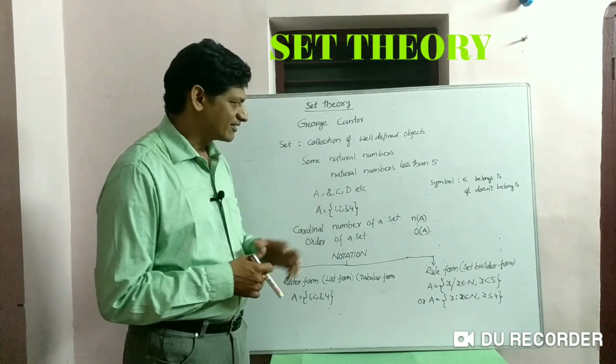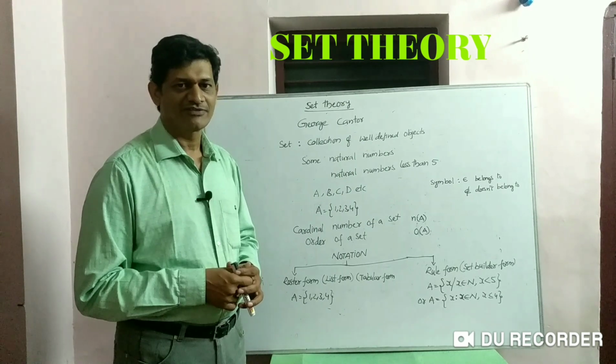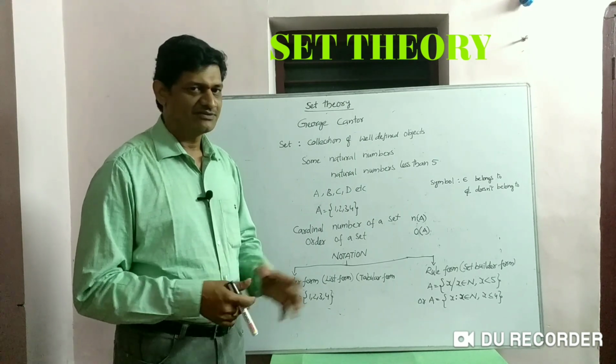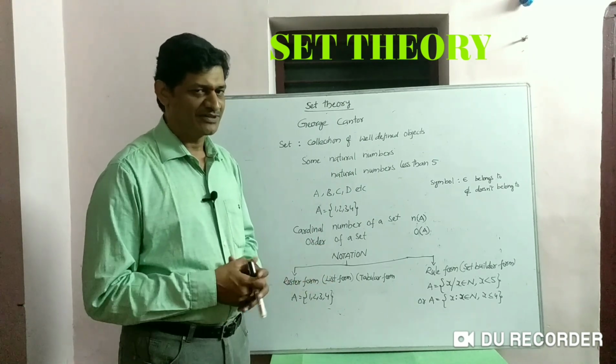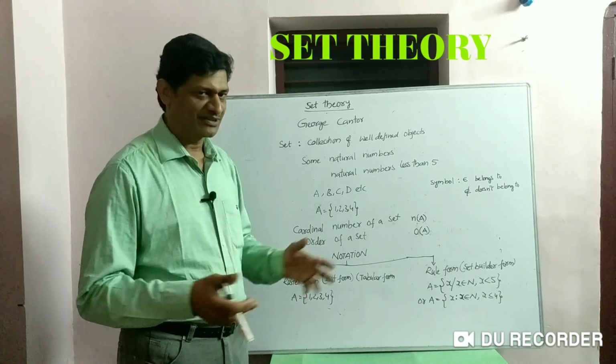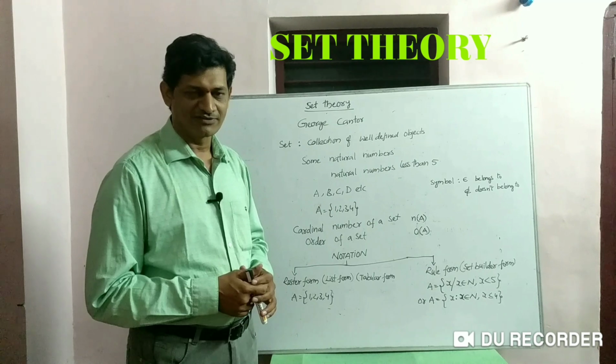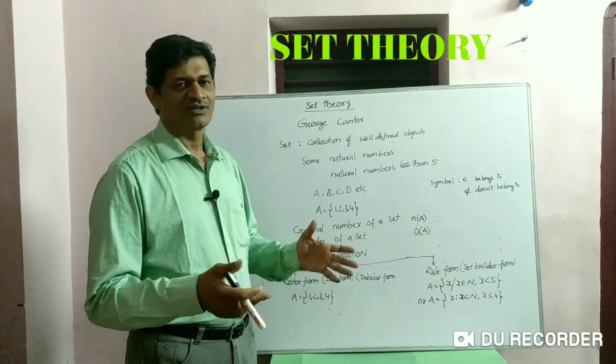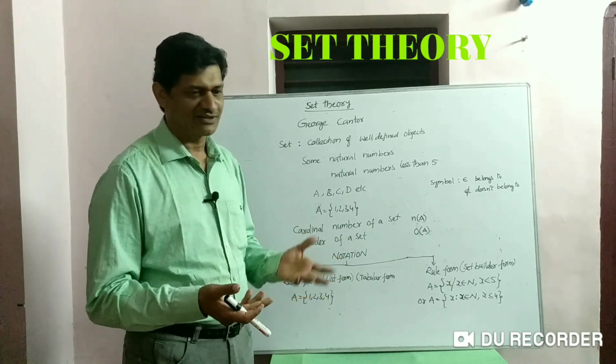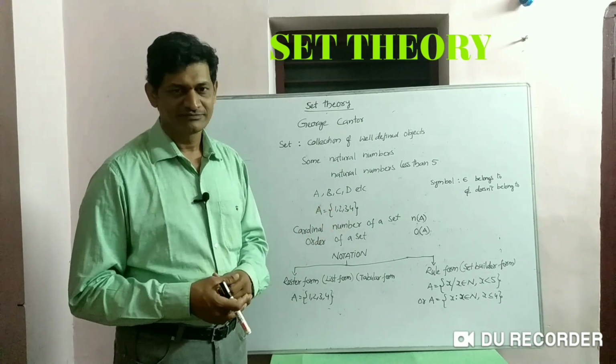If we take the second one, natural numbers less than 5, and you have basic mathematical knowledge, simply you give the answer as the set of 1, 2, 3, 4, isn't it? Because all natural numbers less than 5 are 1, 2, 3, 4.